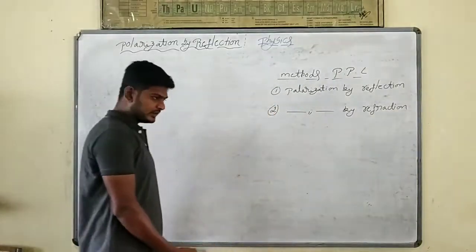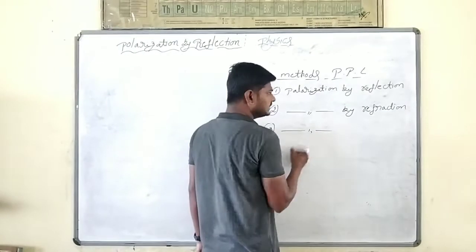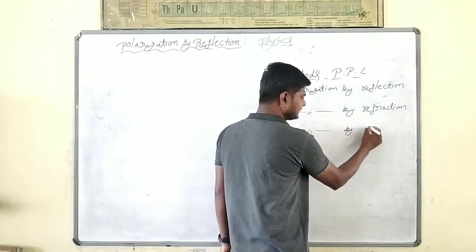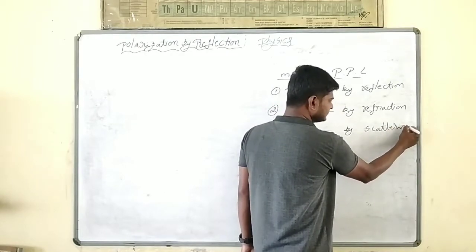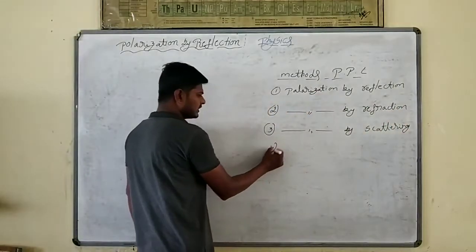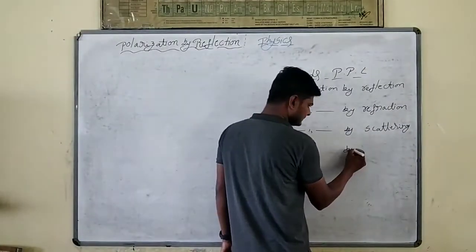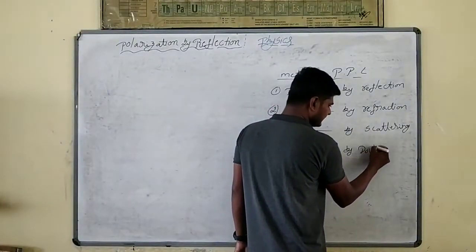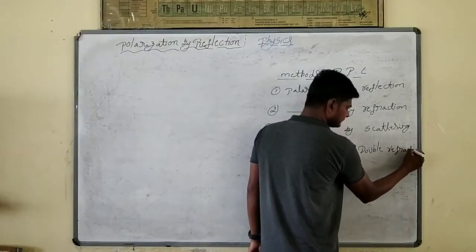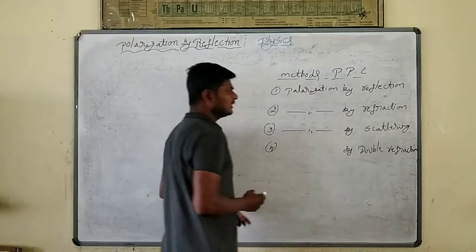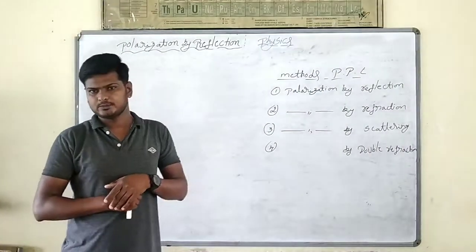Polarization by refraction. Third method, we can produce polarized light by scattering. Same way, we can produce polarized light by double refraction. These are the four methods we can use to produce plane polarized light.